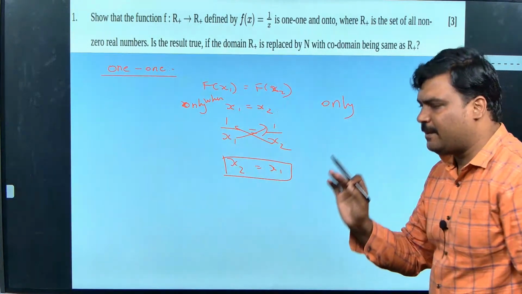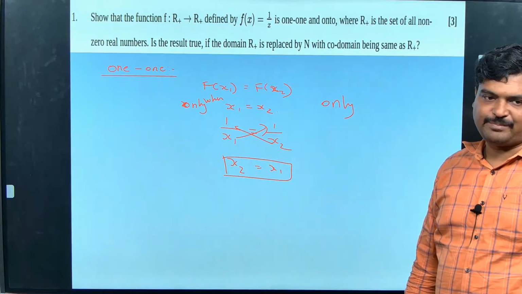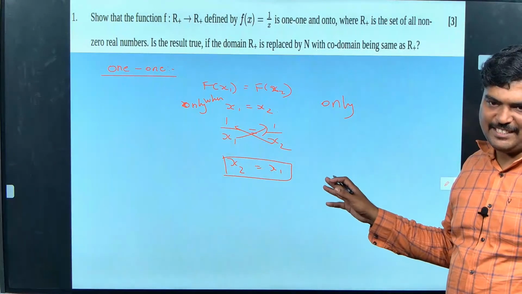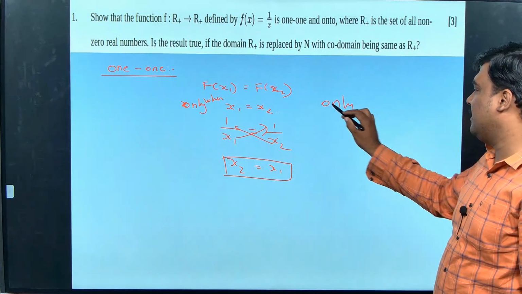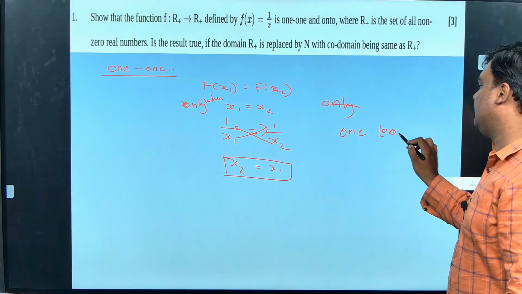This is very simple, so it may be hard to understand. Some things are like that: if it is too easy, it will be tough. That kind of question it is. So only 1 to 1 function. Anybody there? Any doubt?